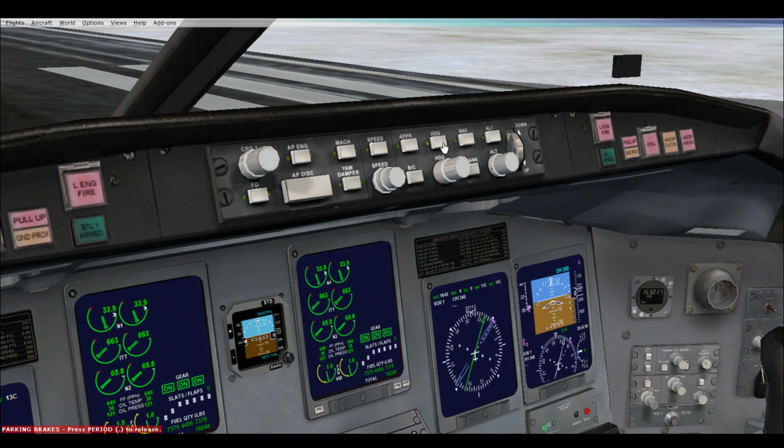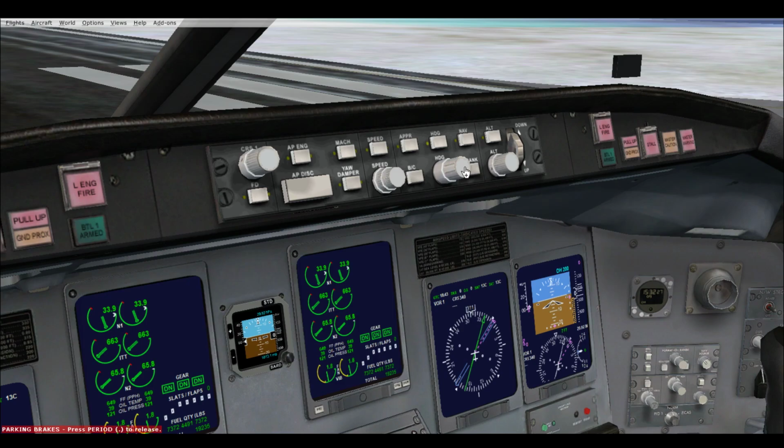Perfect. Here's the heading switch, and hitting this switch will make the aircraft fly to the heading you have indicated here, which right now is set at 360 degrees, which is flat out due north. Say you set it to 180 degrees, that means the aircraft will fly due south. 270 degrees means you're going to fly west, and respectively 90 degrees, you'll fly due east.